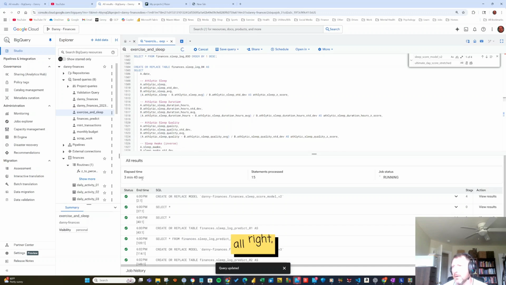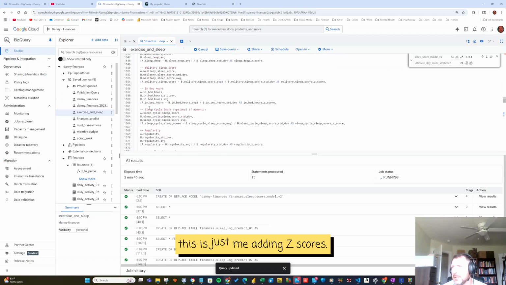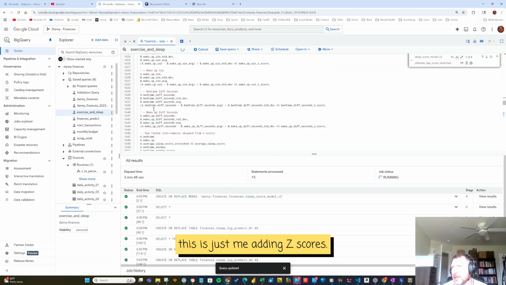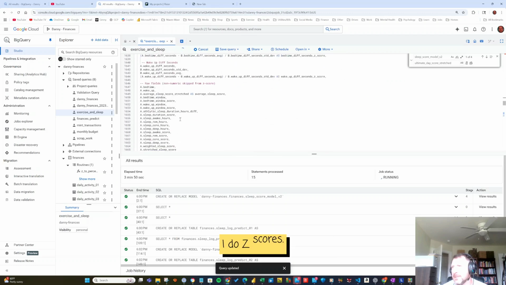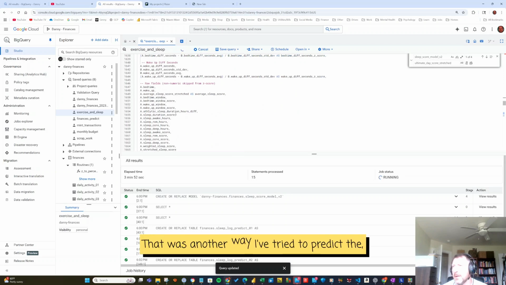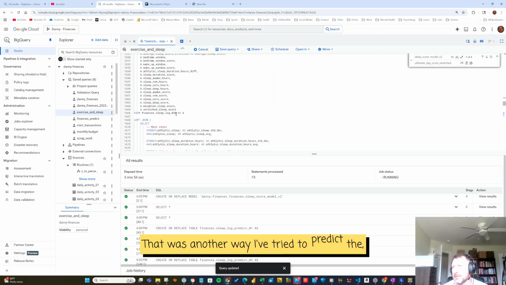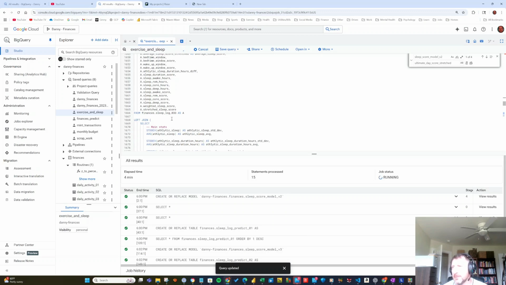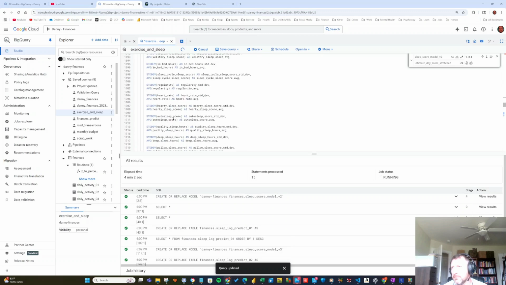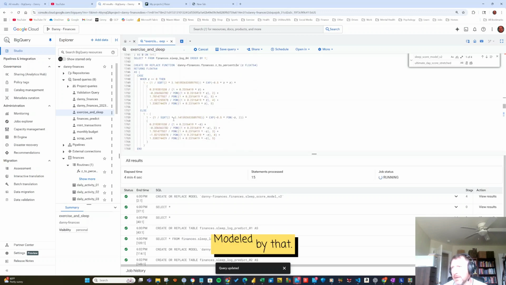All right, nope, it's not finished. What else do I got here? This is just me adding Z-scores. I do Z-scores. That was another way I've tried to come up with an overall score: instead of working with a value from 0 to 1, work with Z-scores and then model by that.